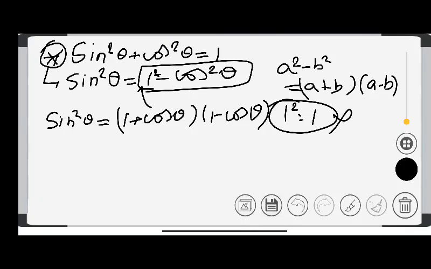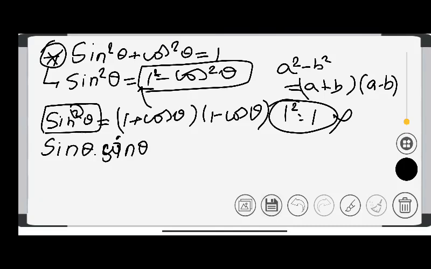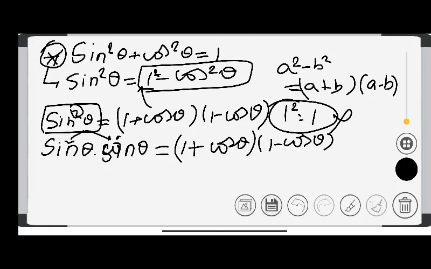If I use this as sine theta into sine theta, is there anything wrong? No, because of the power 2, I have split and written this: 1 plus cos theta and 1 minus cos theta. This one is written as sine theta into sine theta.